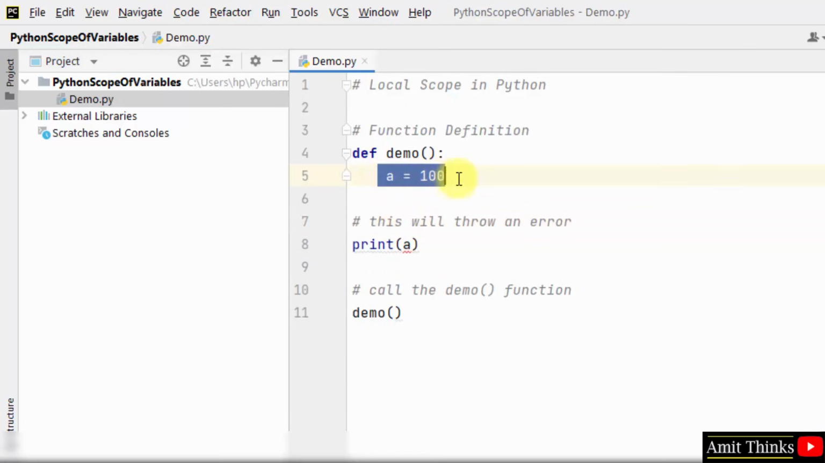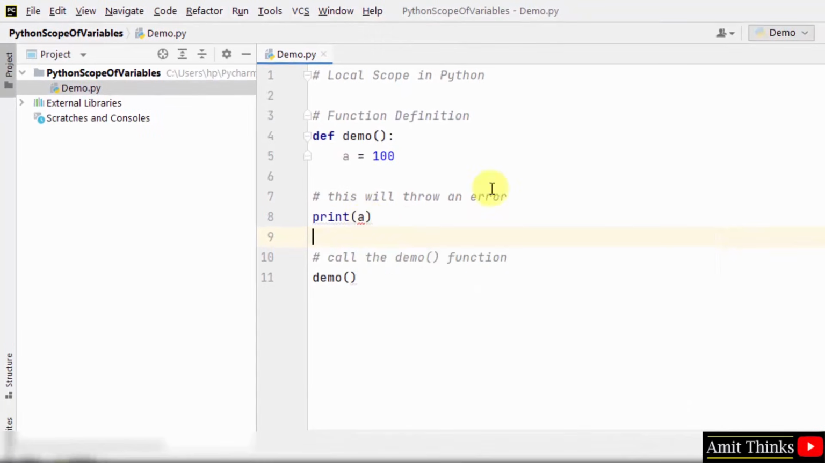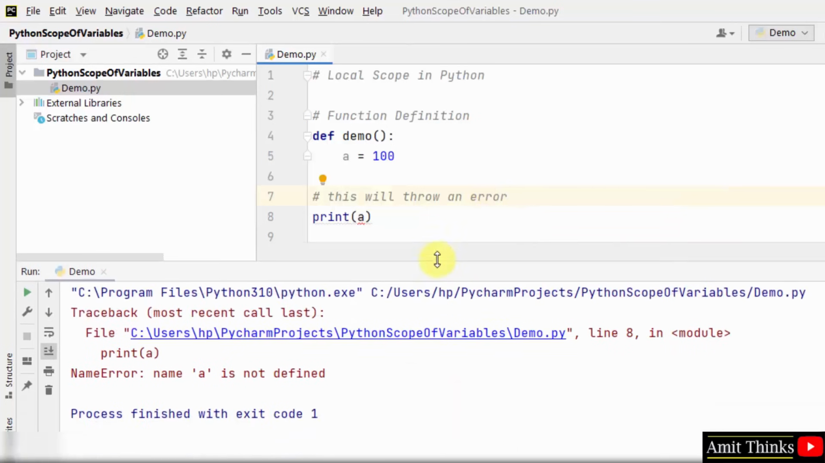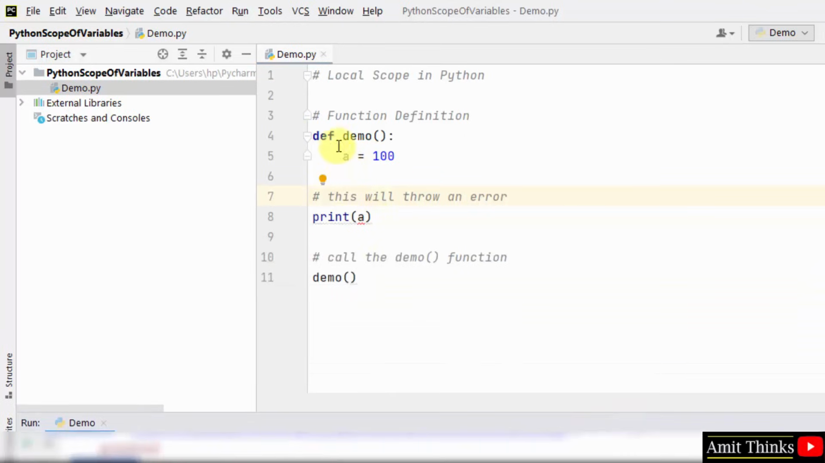So now I am printing it outside, not inside the scope of the demo function. Now when I call the demo function, it will show an error. Right click and run demo. Okay, name 'a' is not defined. This is a NameError. Why? Because we have assigned the value of the variable inside the function, but we are accessing it outside. So this will throw an error.